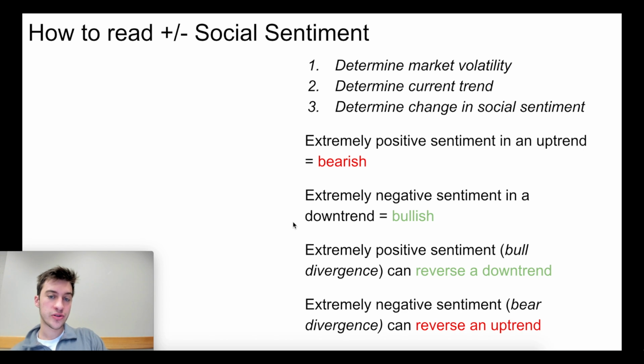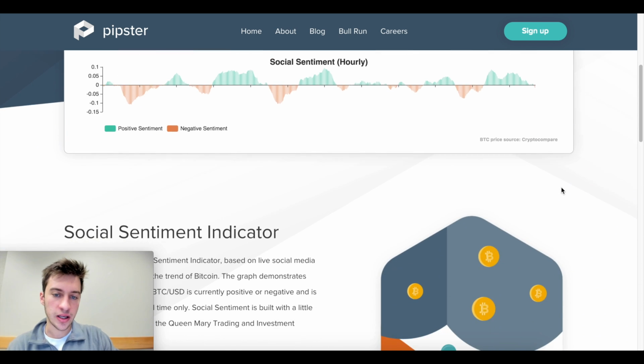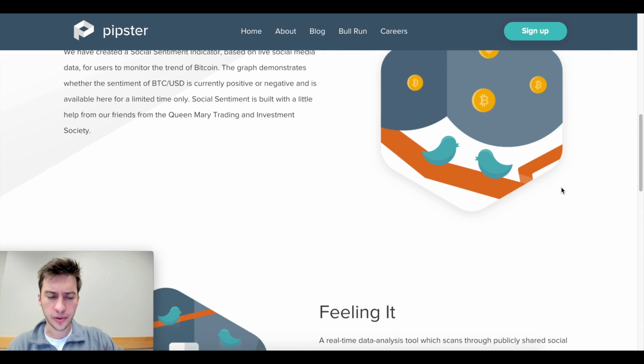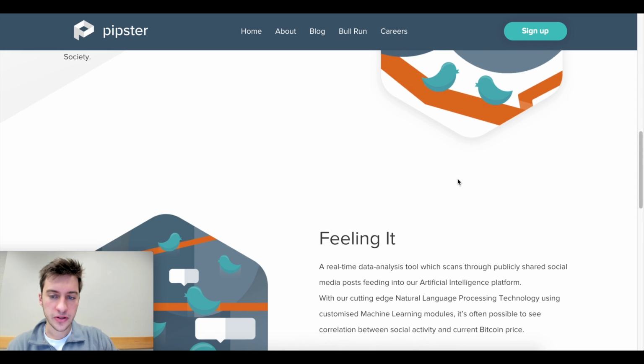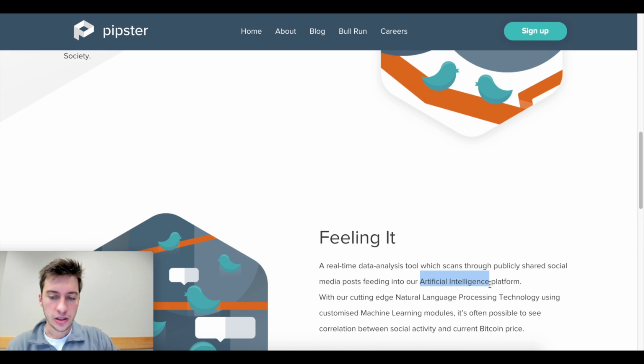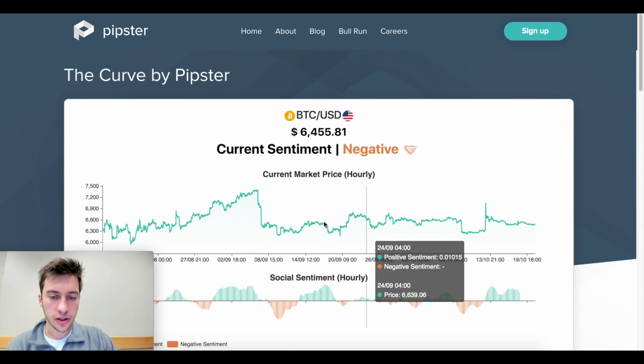So let's go into a few of the factors that I like to look at. And the first one that I want to show is actually my favorite sentiment tool, which is Pip Stir. So this is a site that I found from just digging around on the internet. I'm going to link it below. And this is how it gets its data from Twitter, as you can see, and it uses artificial intelligence.